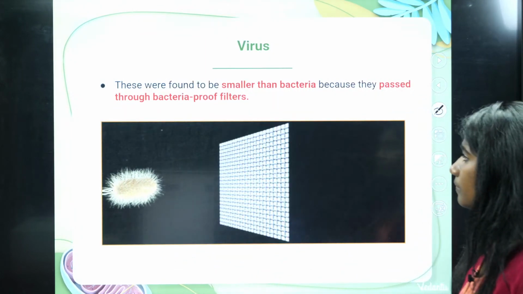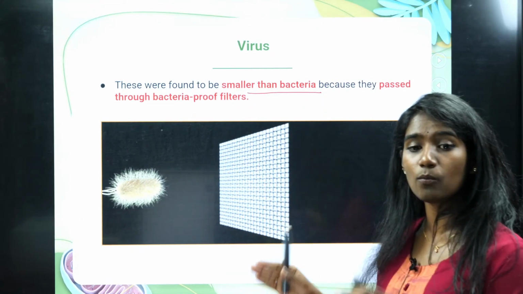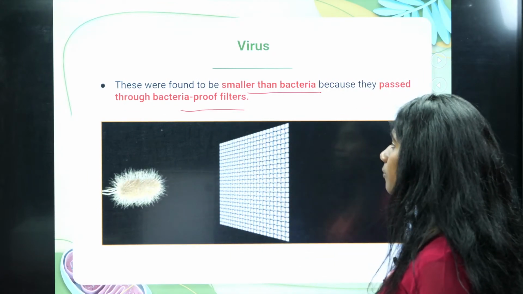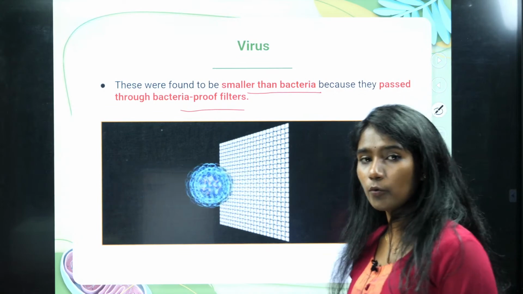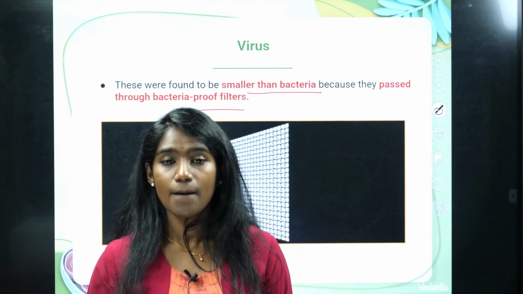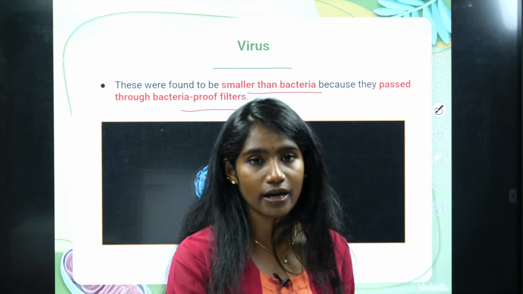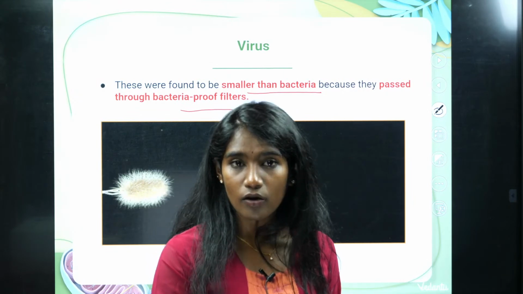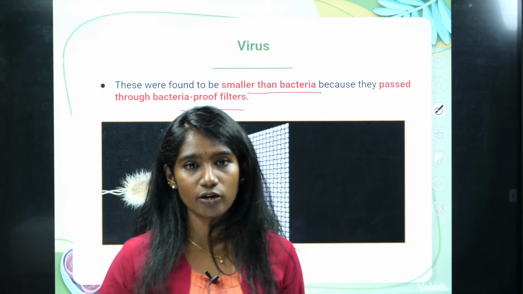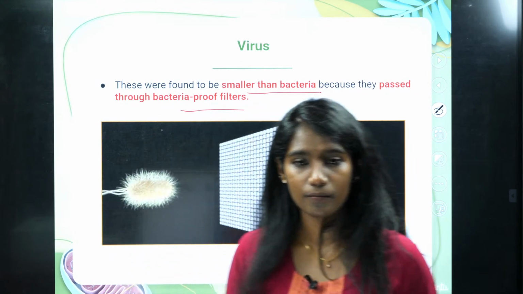And these viruses were found to be smaller than bacteria, because they pass through the bacteria-proof filter also. And you would have heard about bacteriophage, right? What is bacteriophage? Bacteriophage is also a virus, the virus which will infect the bacteria. So even bacteria, which is a microorganism, can be infected by virus. Such viruses are called bacteriophage, which means these viruses are smaller than bacteria.